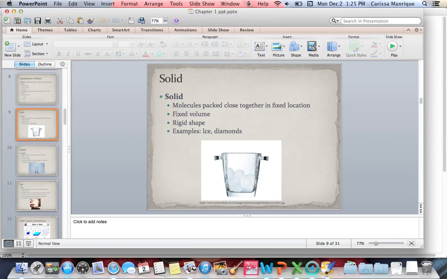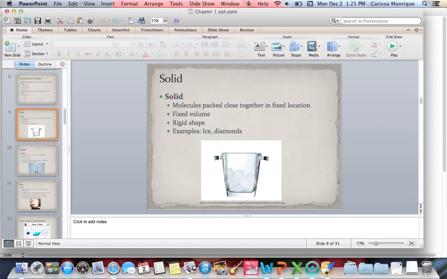So whenever I put 10 milliliters of ice in a cup, let's say the cup is 100 milliliters, how many milliliters of ice did I put in there? 10. It doesn't matter if the cup was 100 milliliters or 200 milliliters, I still only put in 10 milliliters of ice, okay?